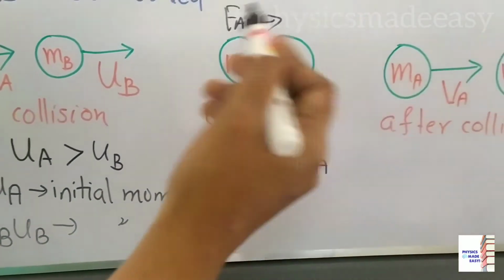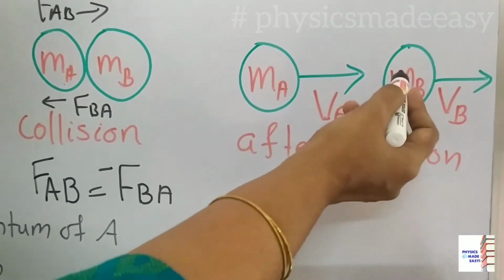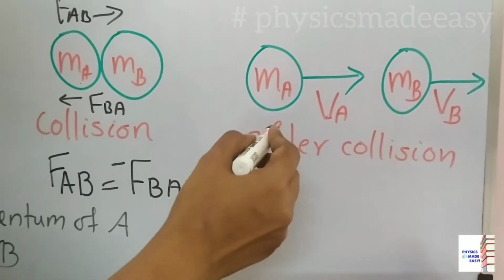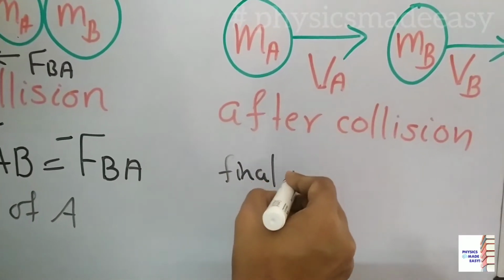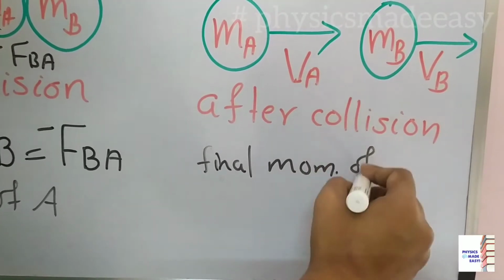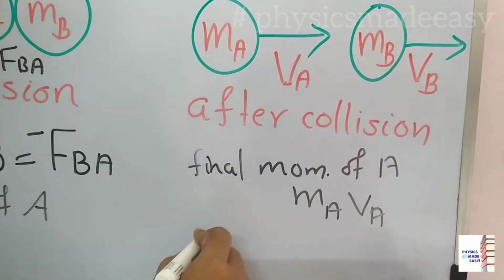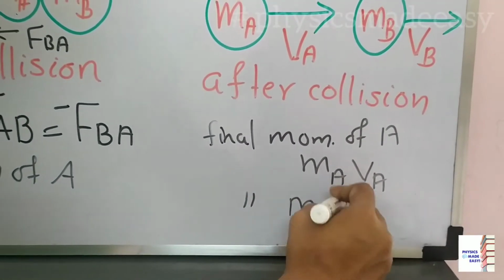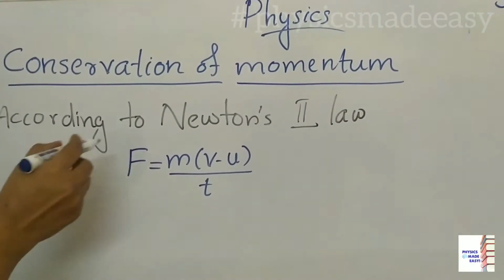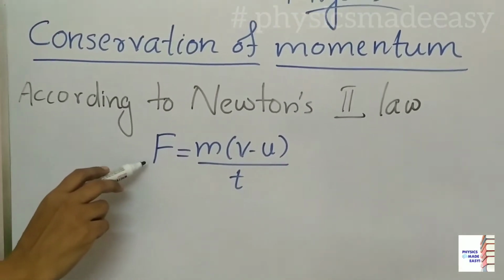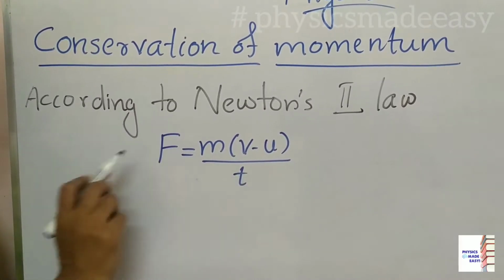Then after collision, mA is moving with velocity vA and mB is moving with velocity vB. So the final momentum of A we can write as mA vA, and the final momentum of B as mB vB. According to Newton's second law, we can write the equation for force as F is equal to m into (v minus u) divided by t, where t is the time taken.